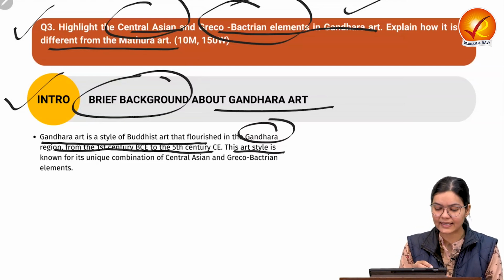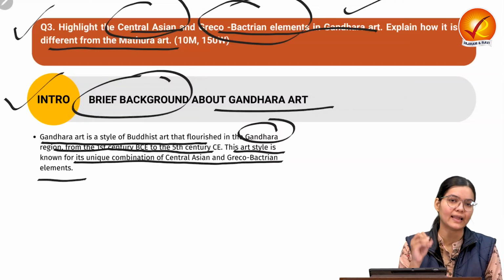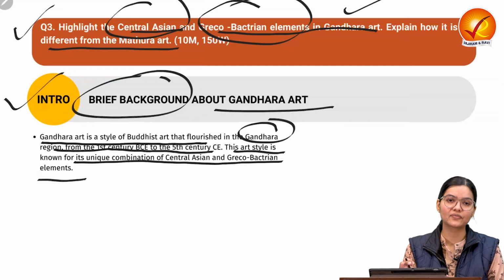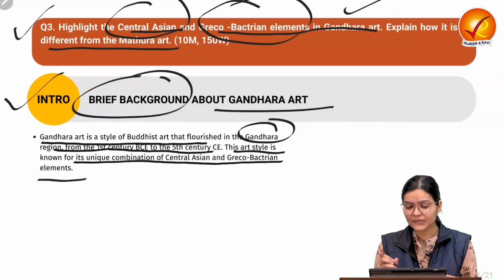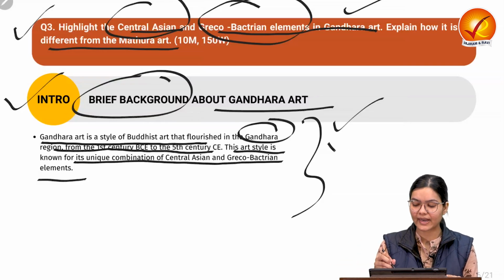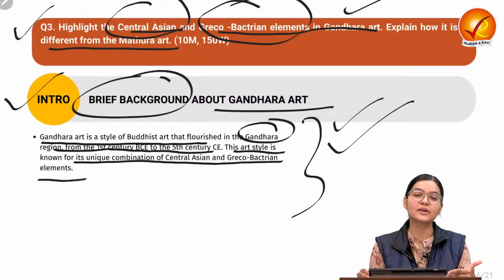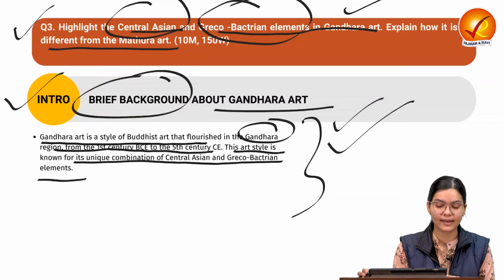This art style is known for its unique combination of Central Asian and Greco-Bactrian elements. The different Buddhist depictions in this art have a heavy influence of these two elements. So we have provided an introduction related to Gandhara art.